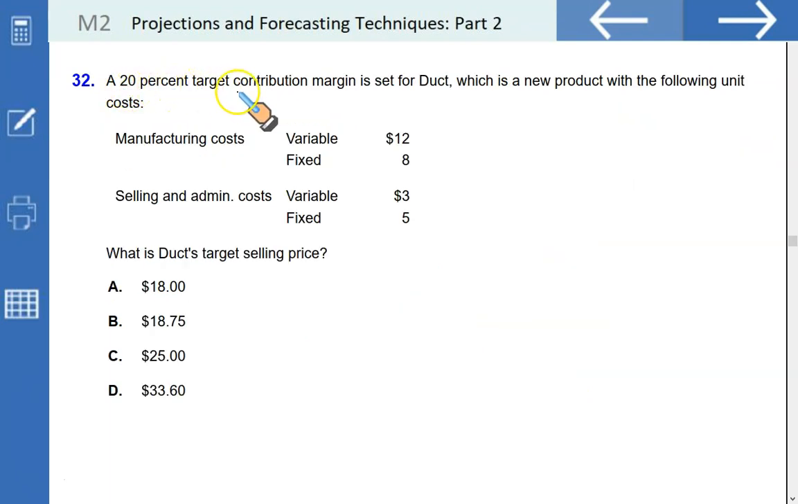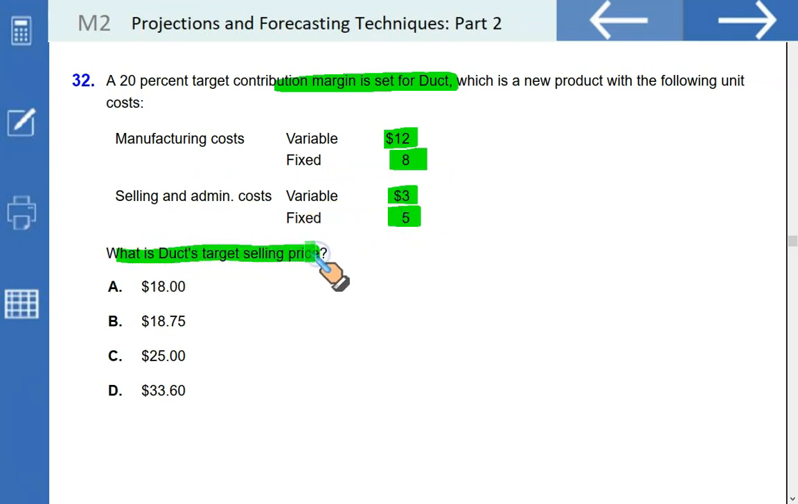A 20% target contribution margin is set for Duct, which is a new product, with the following unit costs: variable manufacturing cost, fixed manufacturing cost, variable selling and admin 3, fixed 5. What is Duct's target selling price? Now this is interesting. We have $12 variable cost of production, $3 variable cost of selling and admin, so the total variable cost is $15.